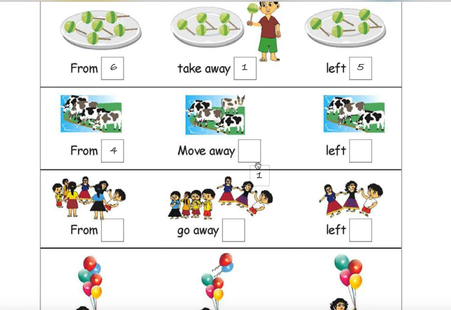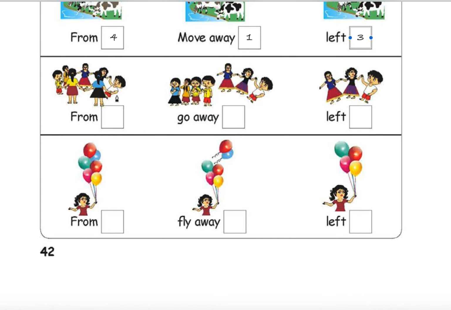Let's see for the addition and subtraction. Okay. 1 is leaving. So, how many are left? 1, 2, 3. Why do you need the breed? Anyway, you are not going to feed them, right? So, out of 4, if 1 moves away, you will be left with 3.